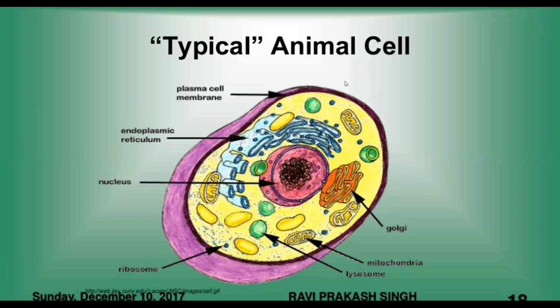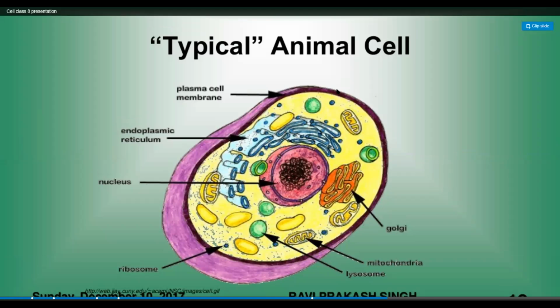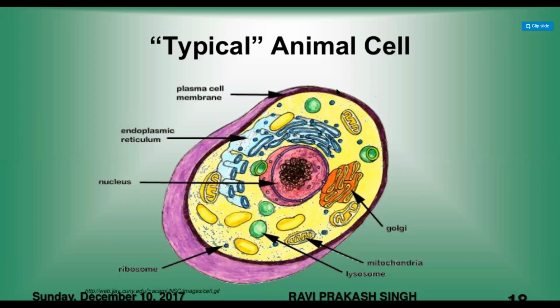Hello. What is the meaning of asexual reproduction? Asexual reproduction is where two parents are not involved in giving rise to the progeny. Only one parent is involved in giving rise to the offspring. It's called asexual reproduction. Is it clear? Yes, ma'am.